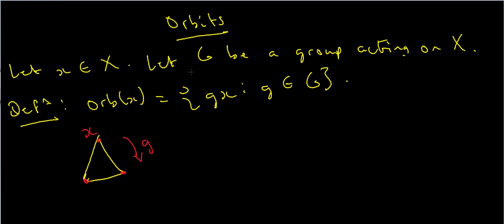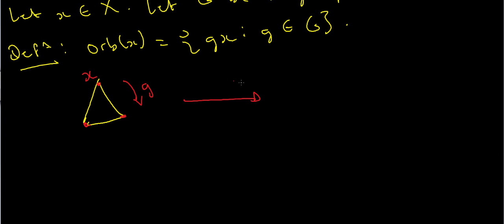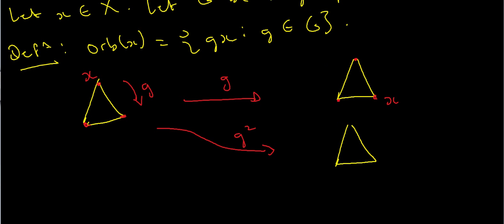So let's write that down. If I apply g once, and I rotate this triangle by 120 degrees in the clockwise direction, x goes here. If I apply g twice, so that's g squared, then x moves over here. And if I apply g a third time, so g cubed, which is just the identity map, because rotating 3 times by 120 degrees is a rotation by 360 degrees, which keeps it the same, then I end up with exactly the same configuration.